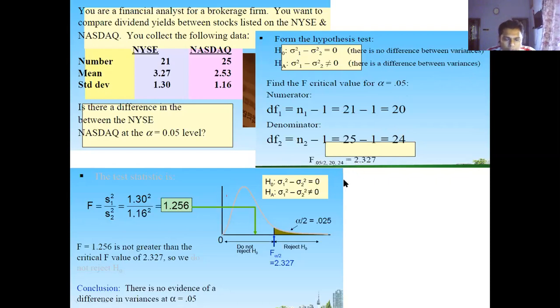You may be astonished to see that when you calculate F, it is given by s1 squared divided by s2 squared. So you are only considering the variances, and there is no degrees of freedom in this formula.